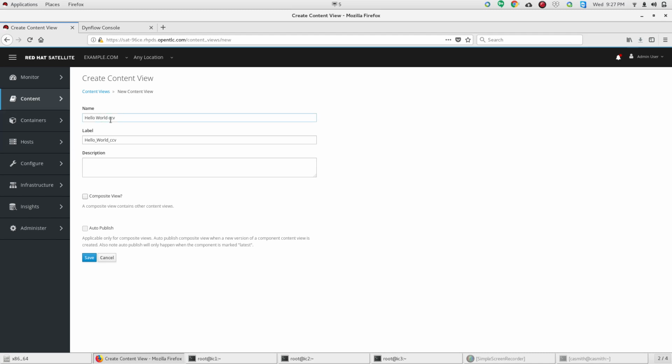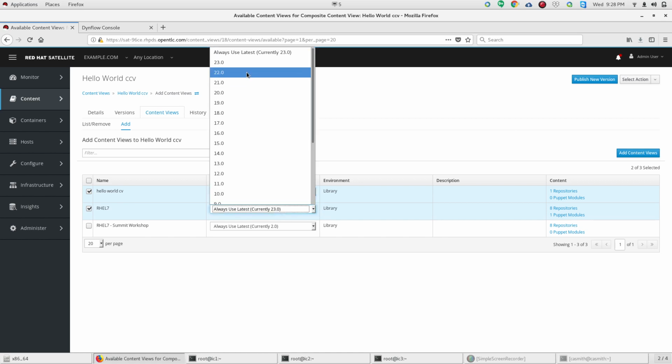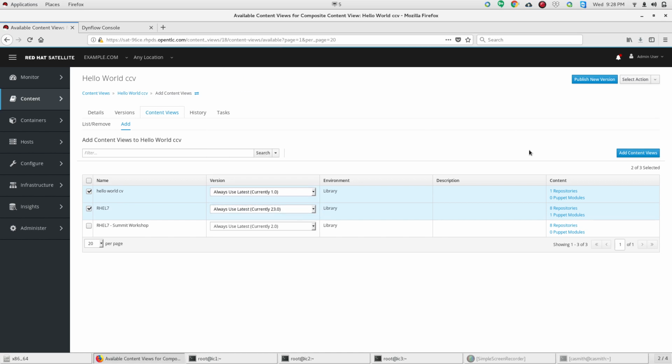So we've named it the Hello World composite content view. This is a composite content view. We're also going to select auto publish, which means if there's an update to any of those content views, it will automatically update the composite content view. So we're going to save that, and we're going to select the content views that we care about. So there's Hello World and there's rel 7. If you don't want it to automatically update, you can change this from always use latest to a specific version of the content view, so that it doesn't automatically update.